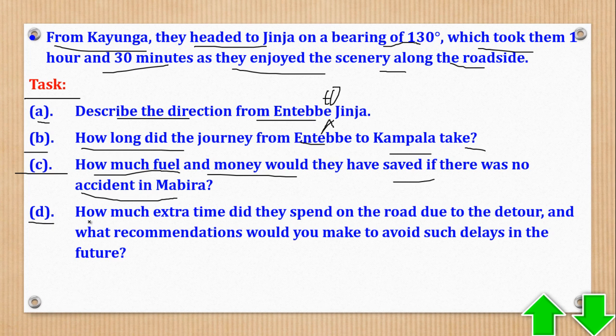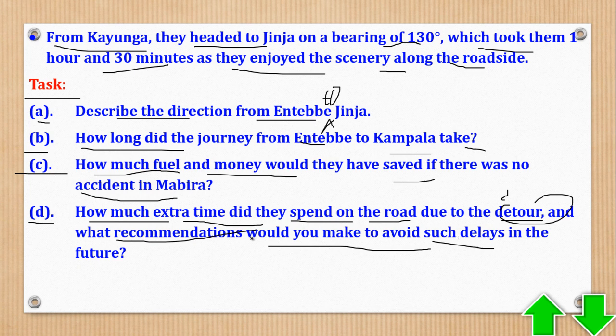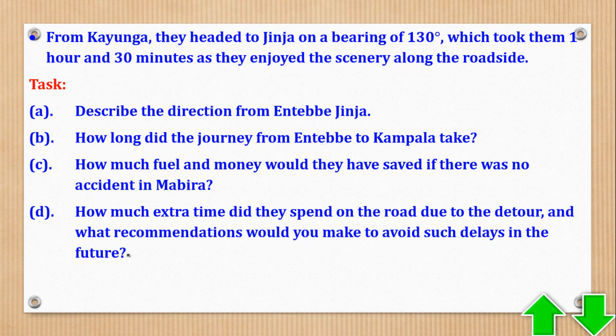Task D, how much extra time did they spend on the road due to the detour? I don't know if this is the right spelling, I wanted to mean delay. And what recommendations would you make to avoid such delays in the future?